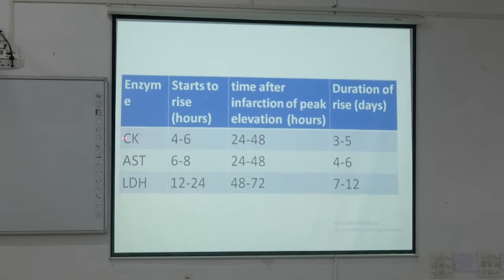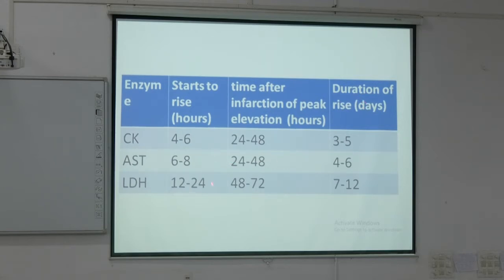CPK starts to rise within 4 to 6 hours, peak elevation is at 24 to 48 hours, and it stays elevated for 3 to 5 days. AST, aspartate transaminase, will increase at 6 to 8 hours. Peak elevation will be at 1 to 2 days or 24 to 48 hours. Then the level will remain for 4 to 6 days.